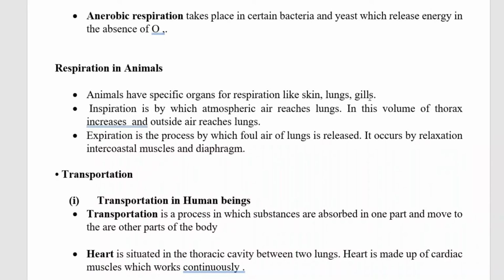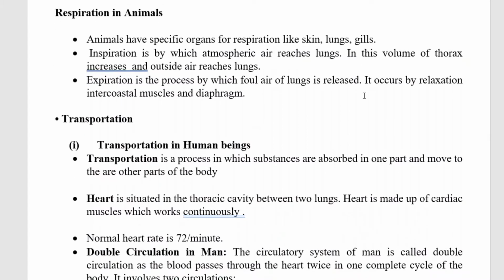Respiration in animals. Animals have specific organs for respiration, like skin, lungs and gills. Inspiration is the process by which atmospheric air reaches the lungs. In this, the volume of the thorax increases and outside air reaches the lungs. Expiration is the process by which foul air of the lungs, that is bad air of the lungs, is released. It occurs by relaxation of intercostal muscles and diaphragm. That is the respiration in animals.